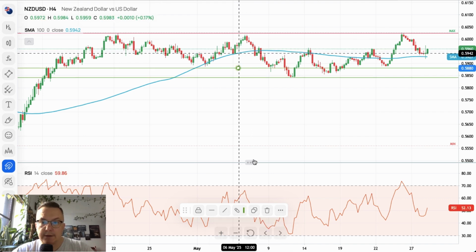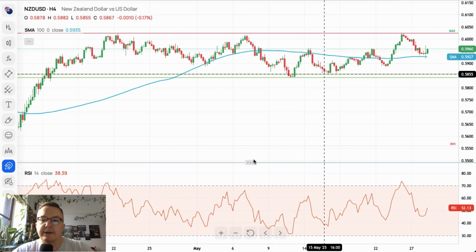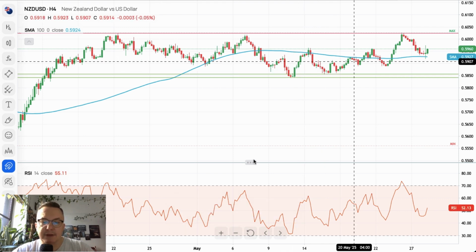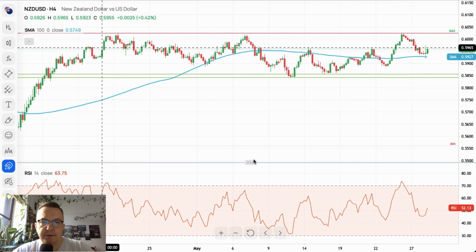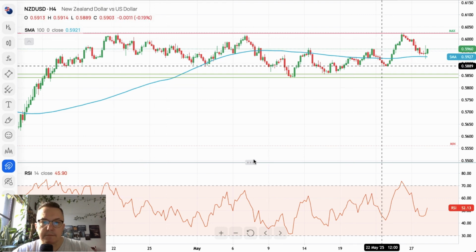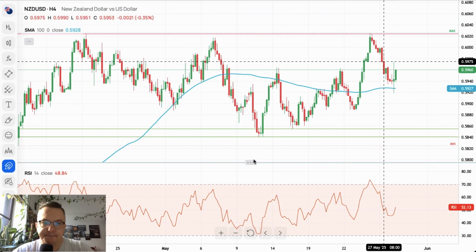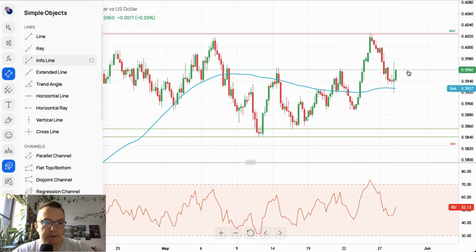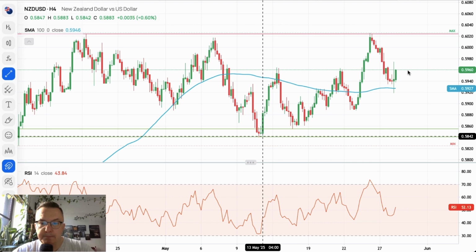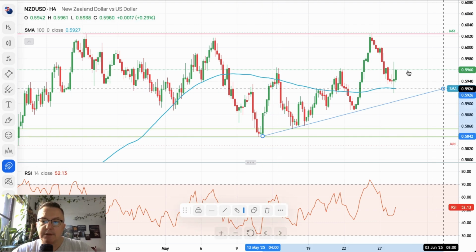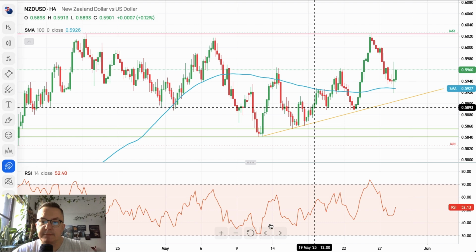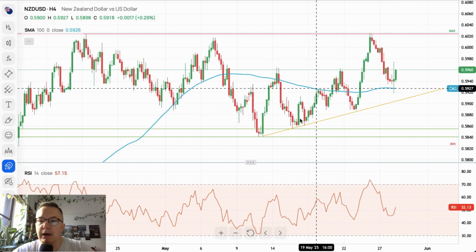We can of course make some sort of demand zone. 5,855 is the upper demand zone, and the market has been trading like this for almost the second part of April and almost all of May. So that's the situation on the New Zealand dollar. If we place a trend line here, let's make it orange, obviously we can see that the market dips are being bought by the